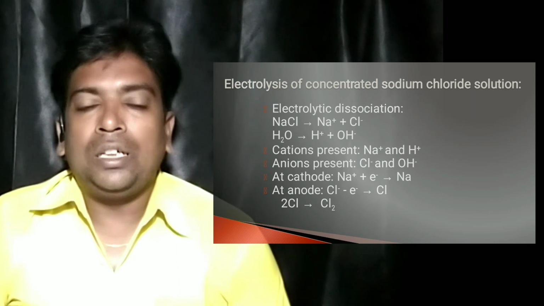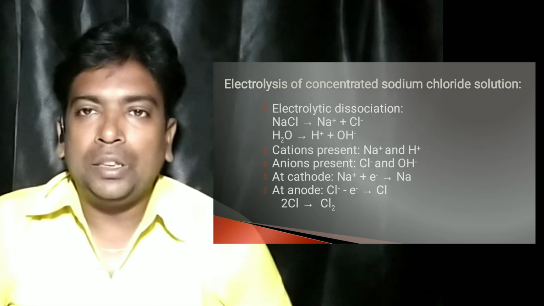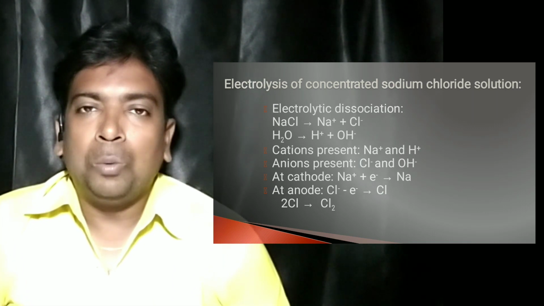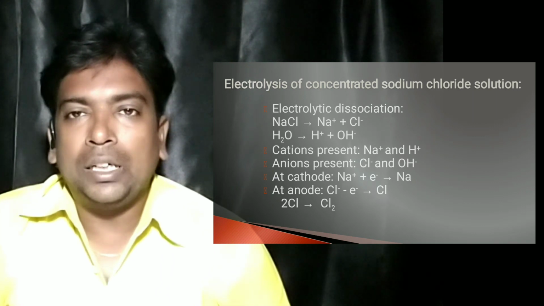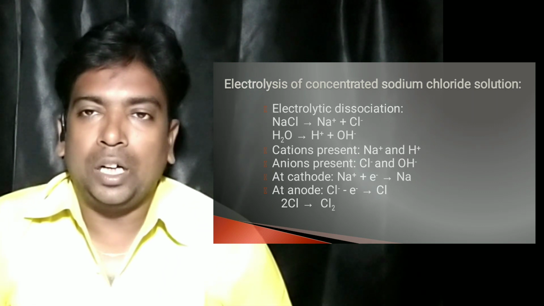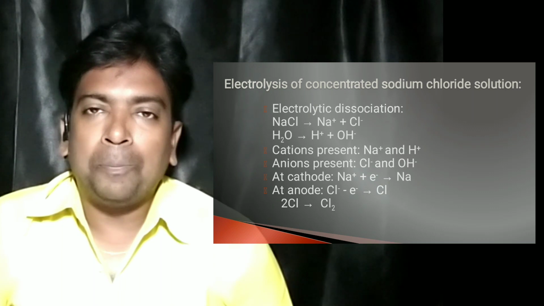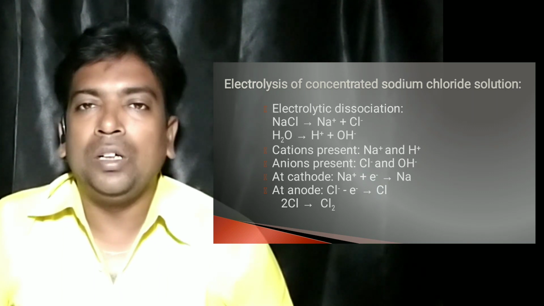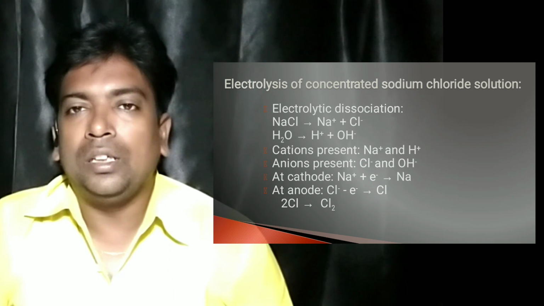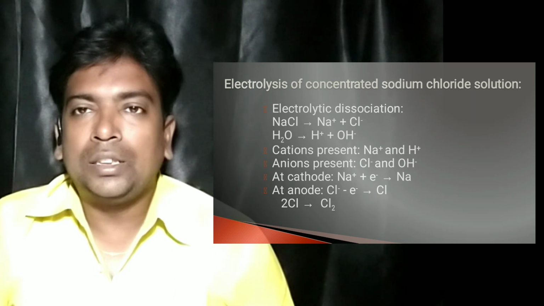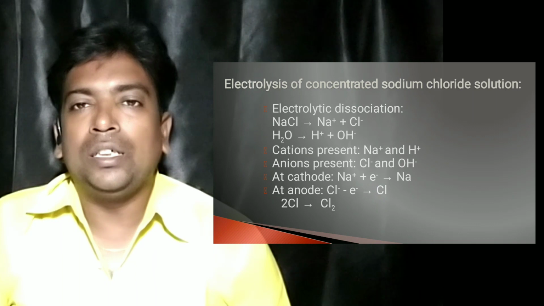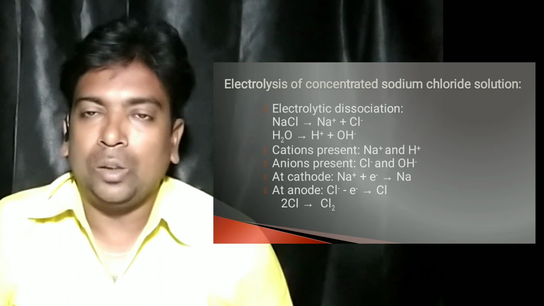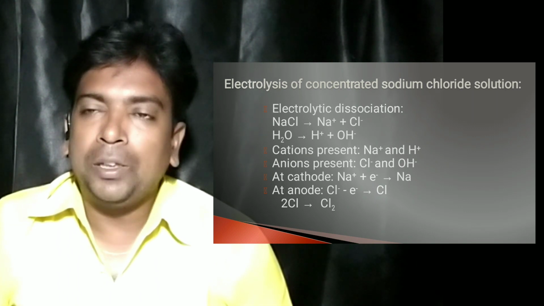When we take concentrated solution of sodium chloride, both chloride ion and hydroxide ion migrate towards the anode, but preferentially Cl minus will be discharged. Though it has a higher position in the electrochemical series, still Cl minus ion is discharged at the anode. It is because of the higher concentration of Cl minus ion.